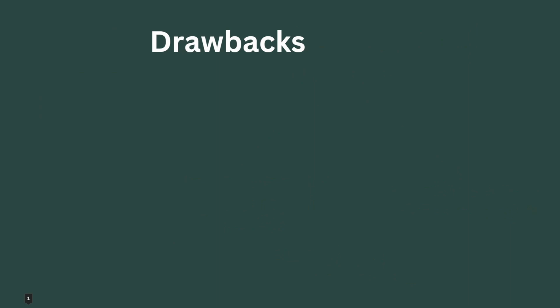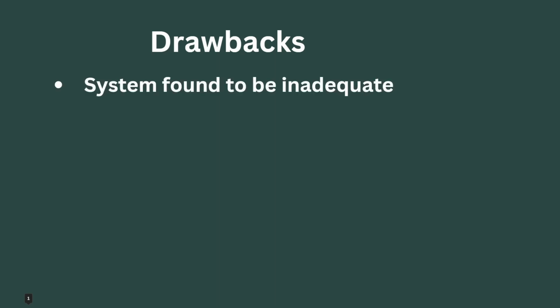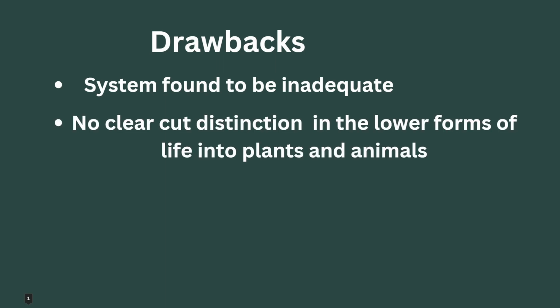This system of classification received considerable recognition from biologists for a long period of time. However, more and more information started emerging, so the system was found to be inadequate. Then there was no clear-cut distinction in the lower forms of life into plants and animals. So these were some of the drawbacks of this system.